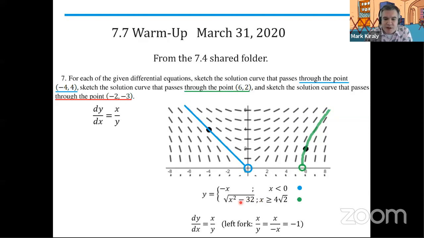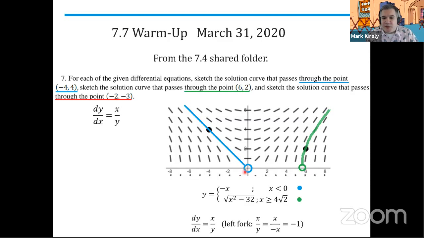It actually becomes x over the square root of x squared minus 32, which for that fork is y. And for the left fork, the derivative is just -1. But if we look down here, I've kind of said, well, if y is -x, then that function's derivative is going to be -1. So this function that's represented by this blue and this green could be a solution to this differential equation.